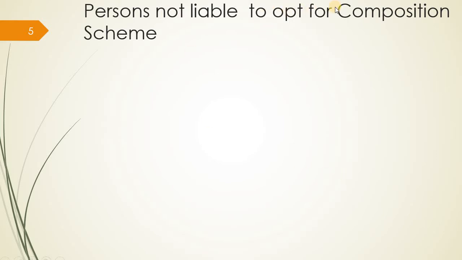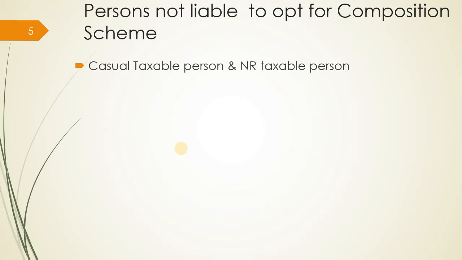Then persons not liable to opt for the composition scheme. Who are not liable to opt for the composition scheme? There are persons who cannot opt for the composition scheme even though the turnover is less than 1.5 crore. Who are these persons? The first one is the casual taxable person and the non-resident taxable person.